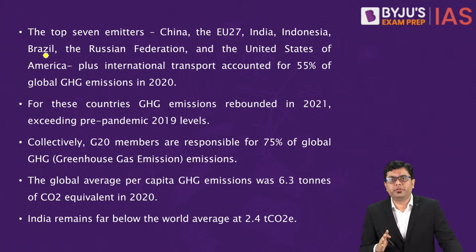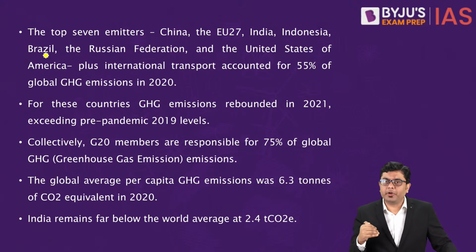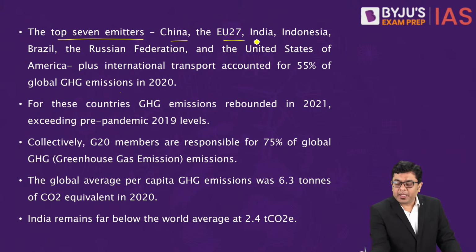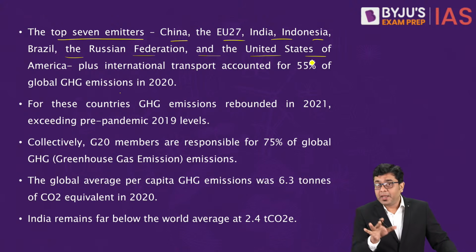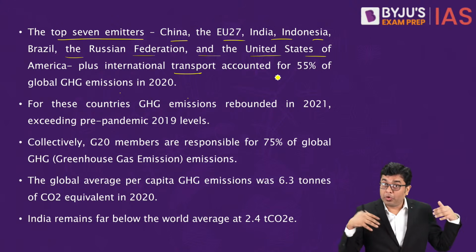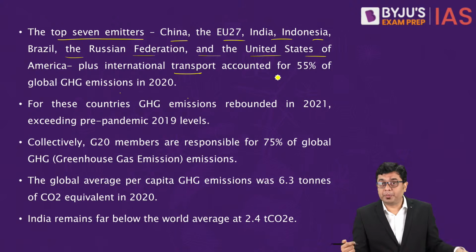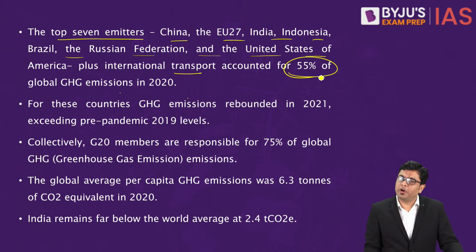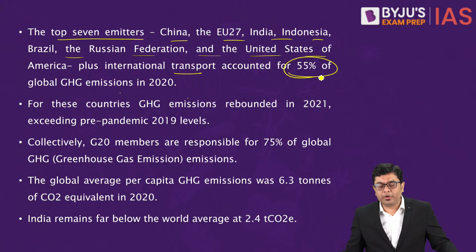Now, as per this report, the major findings, if you will analyze. Here you will analyze the top 7 emitters: China, EU, India, Indonesia, United States, all of them are the major emitters. And plus the international transportation system and the entire system of transportation, vehicular movement, they accounted for 55% of the total global greenhouse gas emissions in 2020.